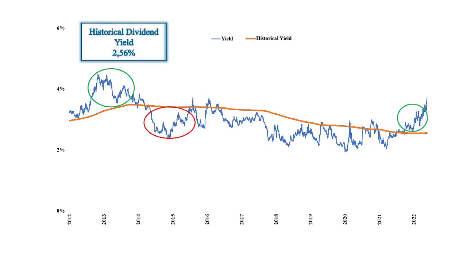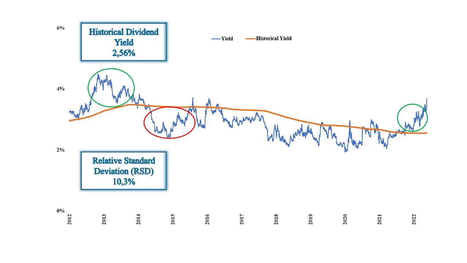yield. Since the historical yield is the foundation for my fair value and buy price calculation, this value shouldn't be too volatile. In an ideal case, the curve would give a straight line. I can measure how much the curve deviates from this ideal straight line by calculating the relative standard deviation, which for Intel is 10.3%.